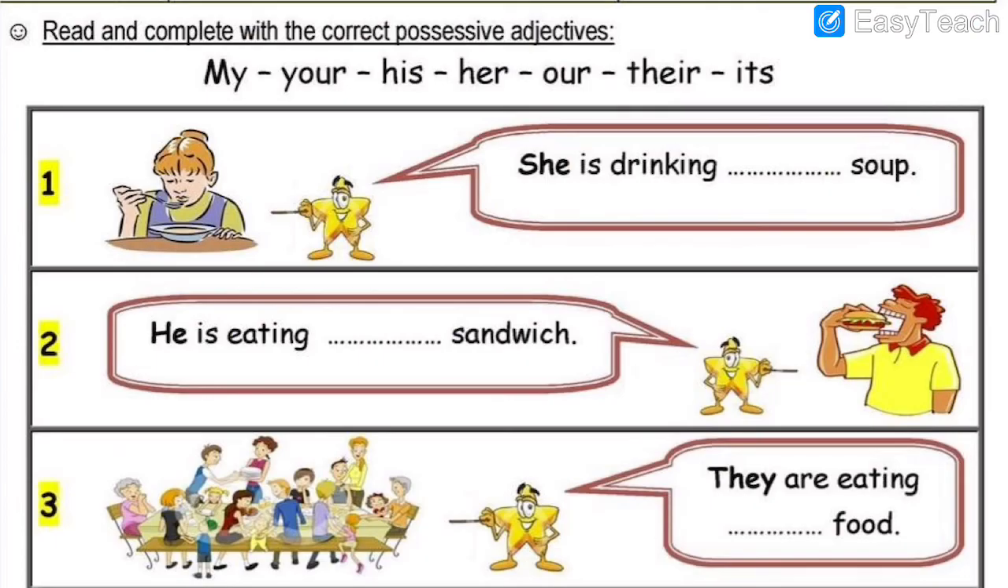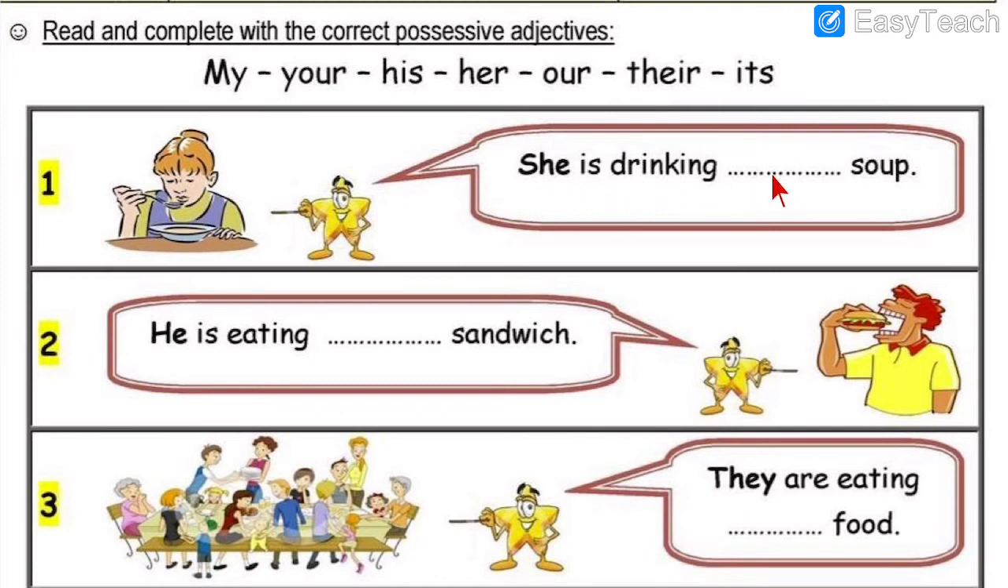So here is the exercise which you can see. The heading is: read and complete with the correct possessive adjectives. What do we have to write? Possessive adjectives we have to write in the blanks. The options are given over here, so you need not worry. My, your, his, her, our, their, all these are the options that are given. You have to fill in these blanks with the correct possessive adjectives. So let's begin with number 1.